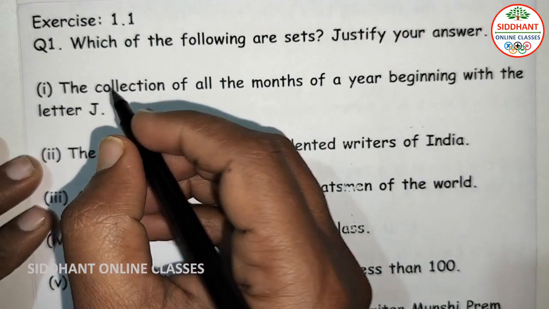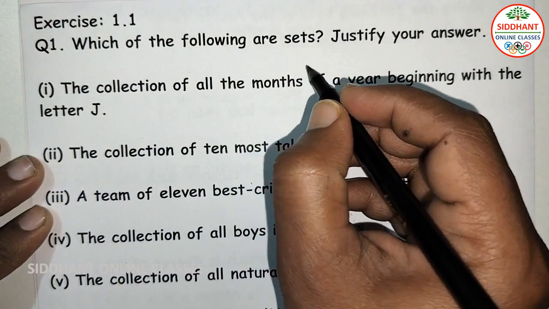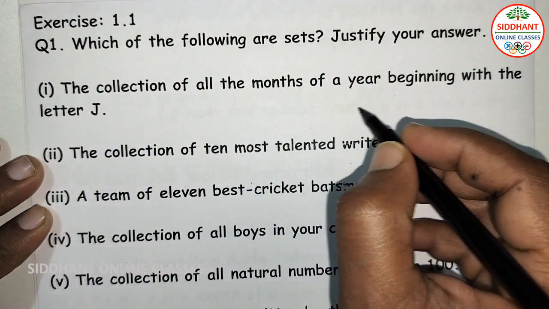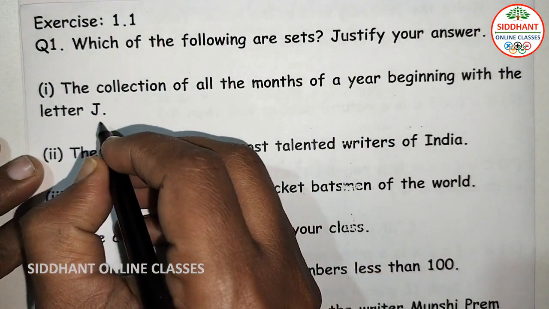Exercise 1.1. Which of the following are sets? Justify your answer. First question: the collection of all months of a year beginning with letter J.